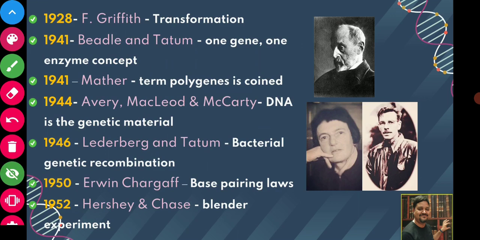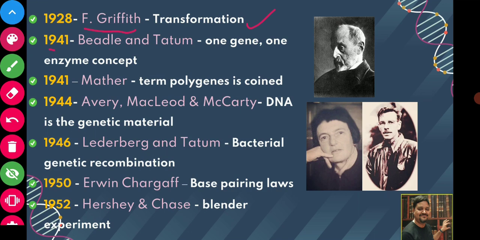Now in 1928, Frederick Griffith gave the concept of transformation. So what is transformation and why is it important? Because transformation was the first experiment which was helpful in proving that DNA is genetic material. You might have studied transformation in your microbiology classes, and as we proceed further into the lecture, we will also get some idea about transformation. So Frederick Griffith was the person who gave the concept of transformation.